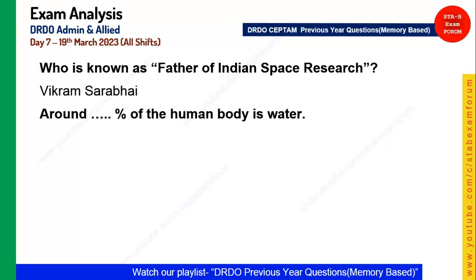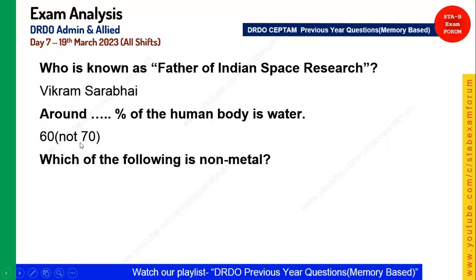Next is again a confusing one. Around dash percentage of human body is water. Some people are saying it is 60, some people are saying 65, some people are saying 75, but the answer is 60. It works on the principle of what options are given. Right now the study says 60%. Anyhow you need to verify this question.